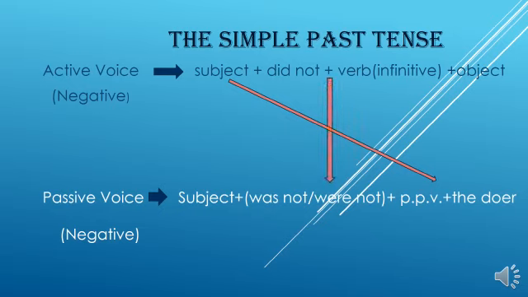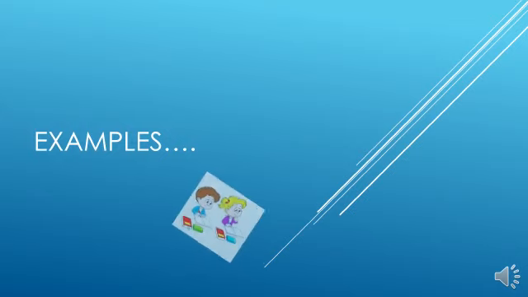Then the verb changed like this: was not, or were not plus past participle. Then the object of the active voice becomes the subject of the passive voice. Then you can make a structure like this: subject plus was not, or were not plus past participle verb plus the doer. Is it clear for you, my dear students? Now let's see the examples.